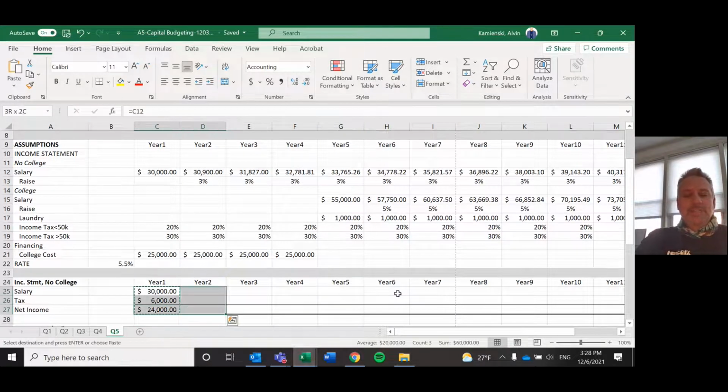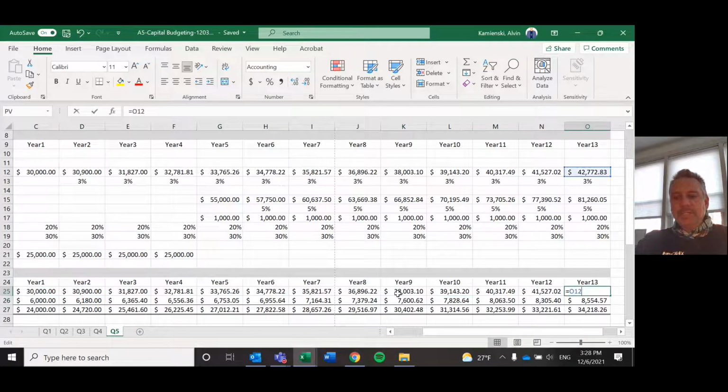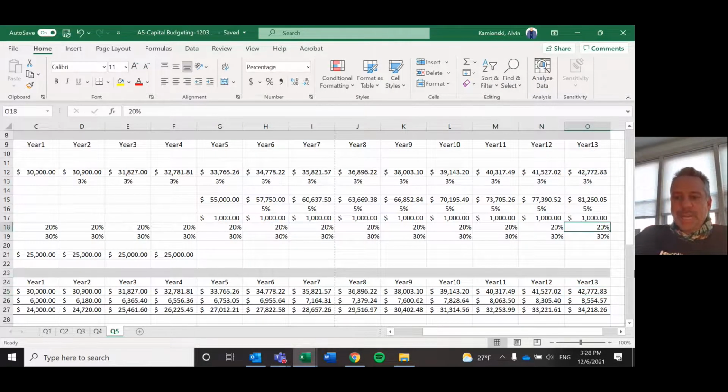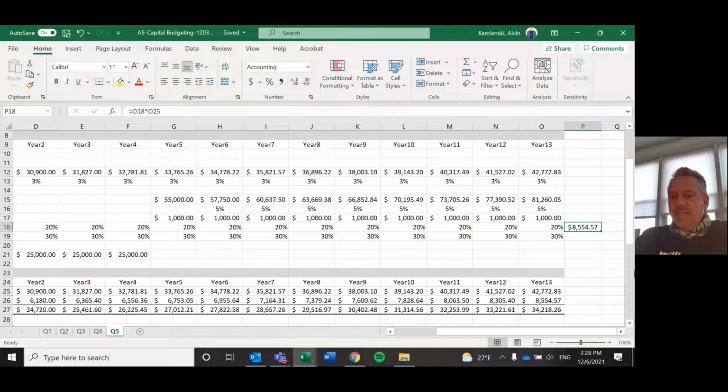Let's check and see if that tax formula works correctly for us all through the end. If we copy and paste, we see that last year we're making $42,000, which is less than 50. So we should be getting taxed at a 20% rate. So let's just test it. 20% of 42 should be 8.4, and it is indeed. So our tax formula worked well.